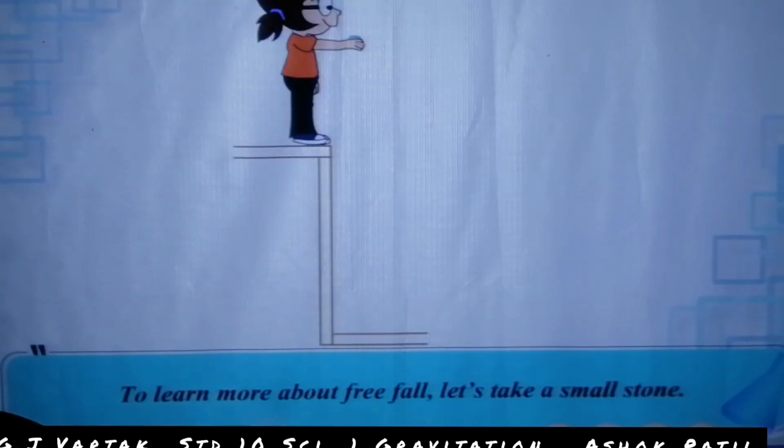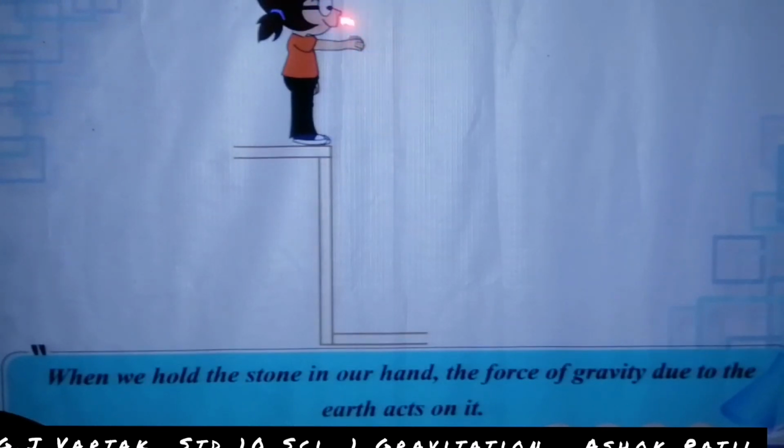To learn more about free fall, let us take a small stone. Look at here. When we hold the stone in our hand, the force of gravity due to the earth acts on it.